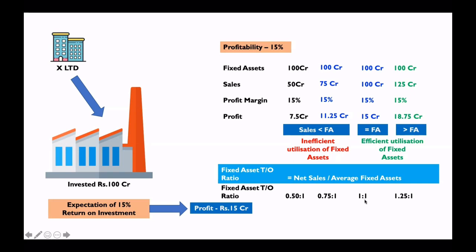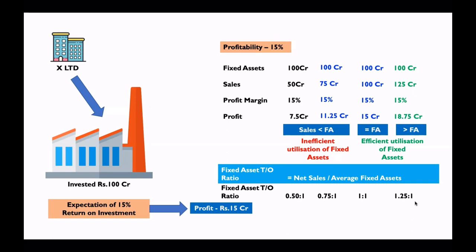And when the ratio is equal to 1, as an investor, you can be happy provided the profitability also matches the expected return on investment. Otherwise, you have no reason to be happy. And the fourth scenario, 1.25:1, means for every 1 rupee of fixed asset, the sales is 1 rupee 25 paise. Here you can be happy provided the profitability matches the expectation.